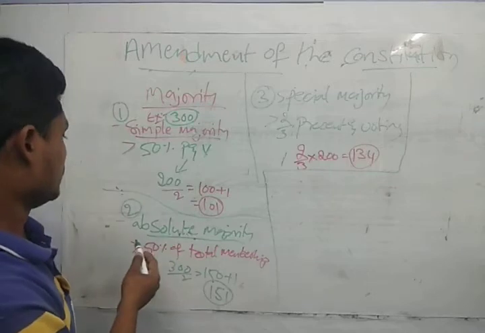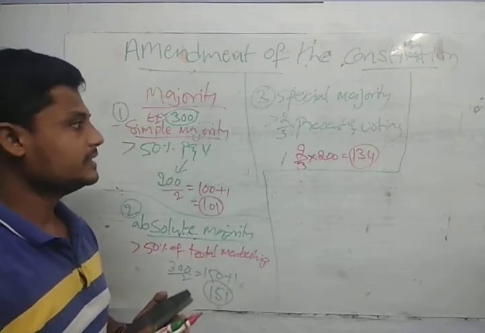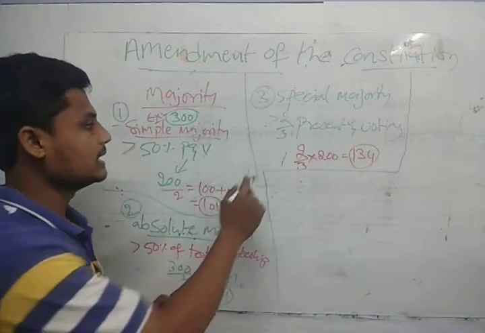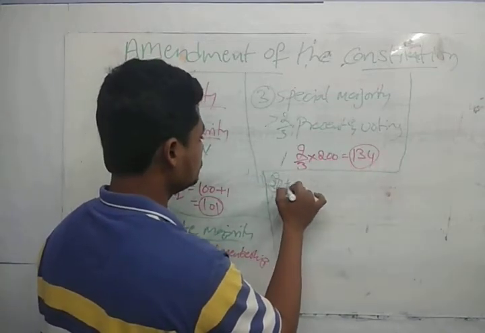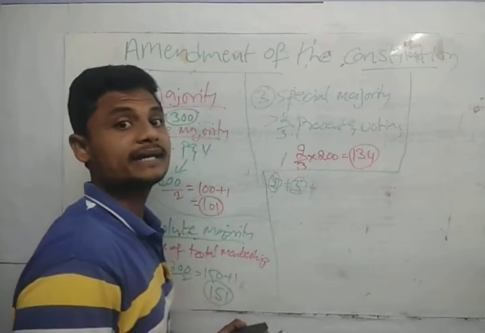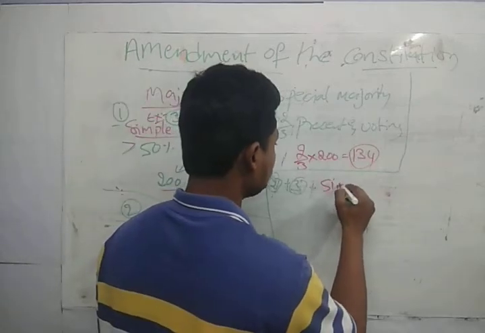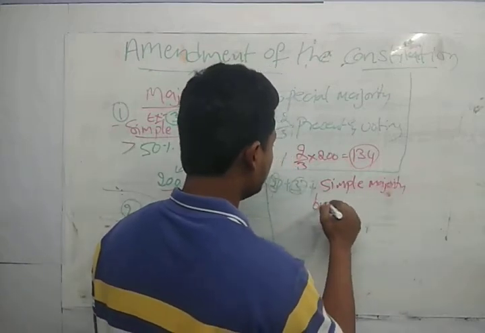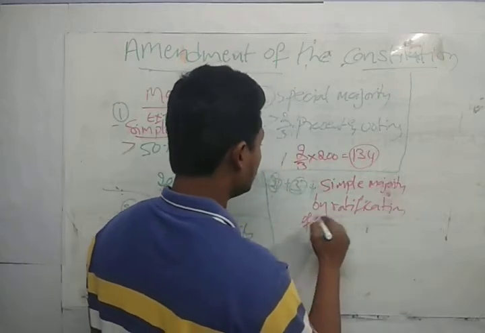Simple majority, absolute majority, special majority. These three types of majority we have, and we have one more majority criteria. That is the special majority along with a simple majority by ratification of half of the states.